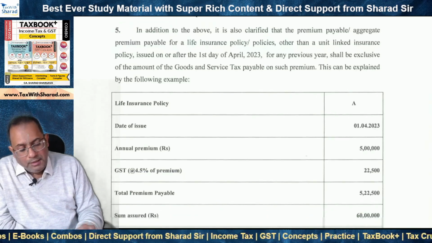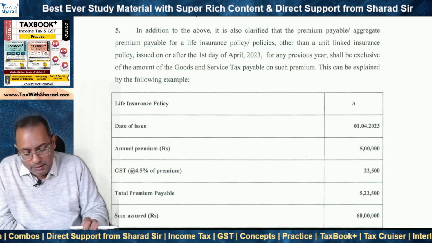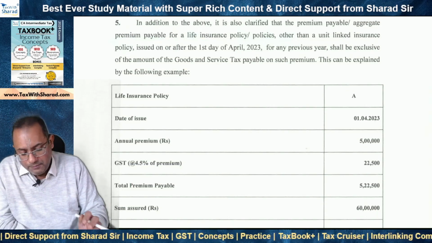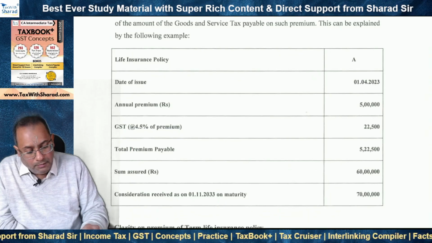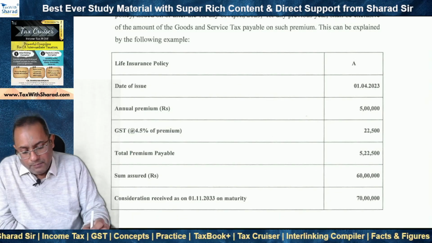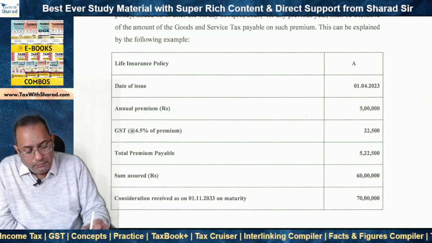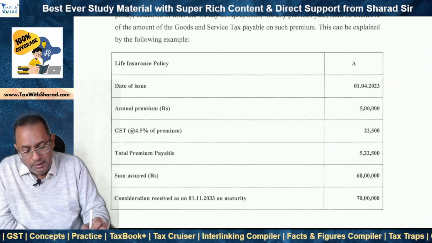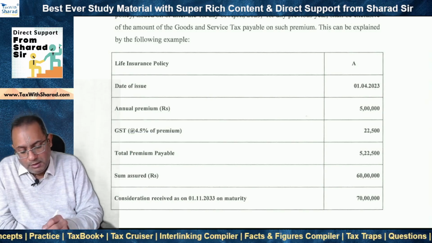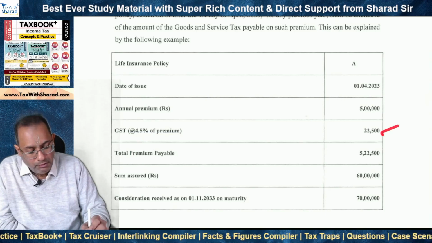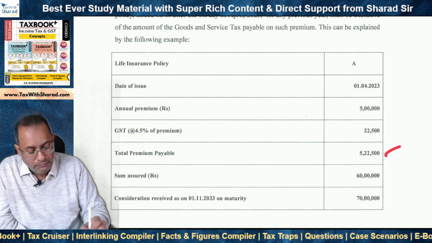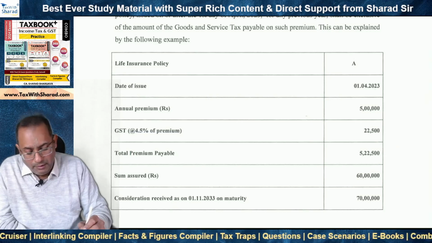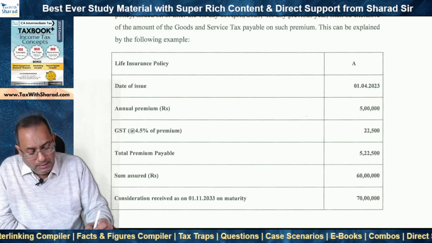Now GST is applicable on insurance policies, right? And for example, here an illustration is given. In the case of policy A, date of issue is 1st April 2023. Annual premium is 5 lakh, GST at 4.5% of premium is 22,500 and total premium payable is 5 lakh 22,500 and sum assured is 60 lakh.